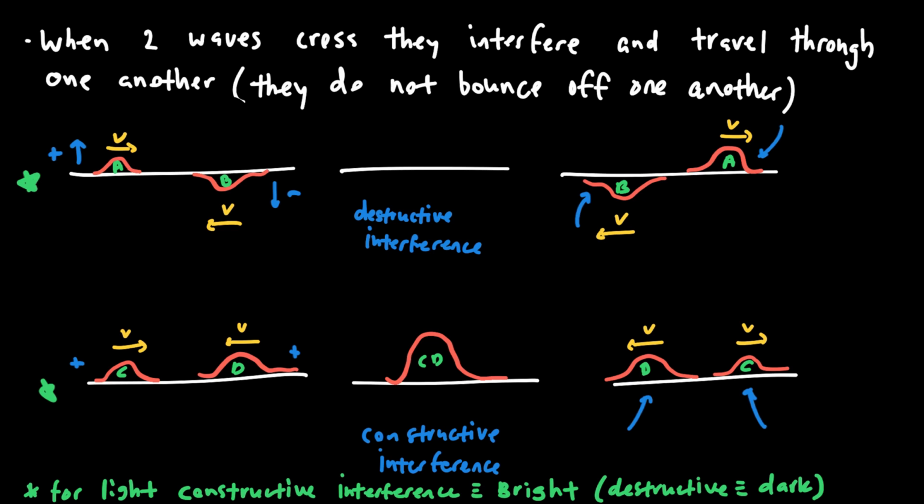What's important here is for light, what this means is when we have constructive interference, there's going to be bright spots, and when we have destructive interference, there's going to be dark spots.